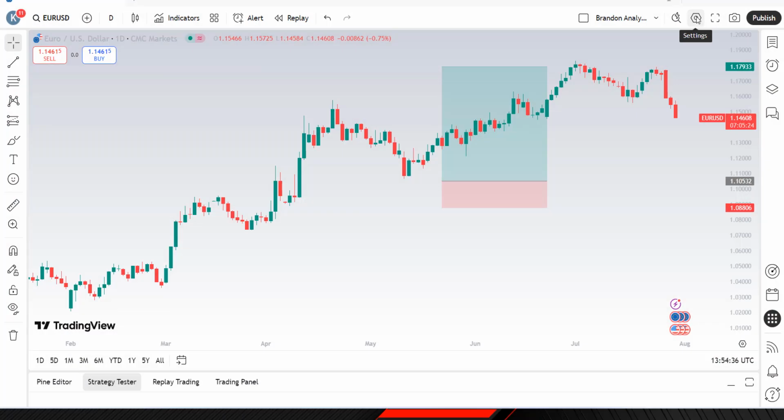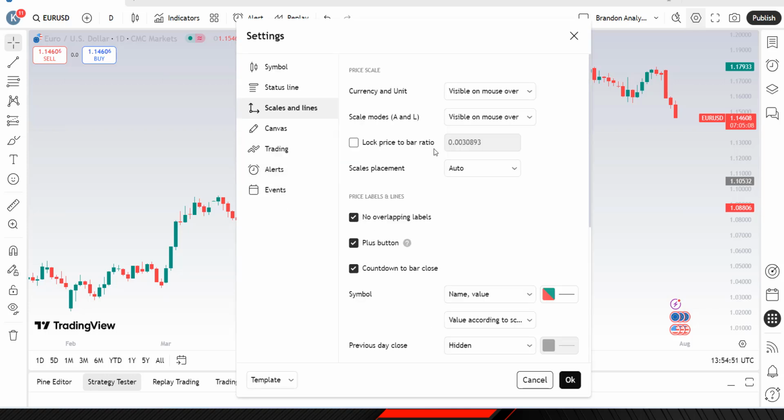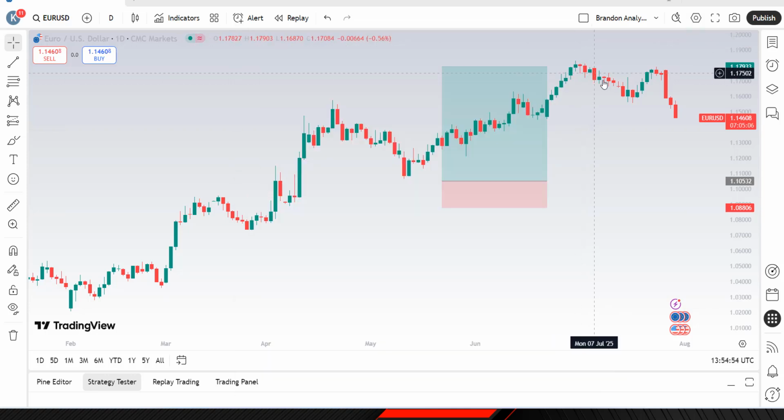Next, we have our settings icon, which helps us customize our chart appearance, trading panel, colors, and scales. You can even turn off wicks or grid lines if you want a cleaner look. So it all depends on what you want.